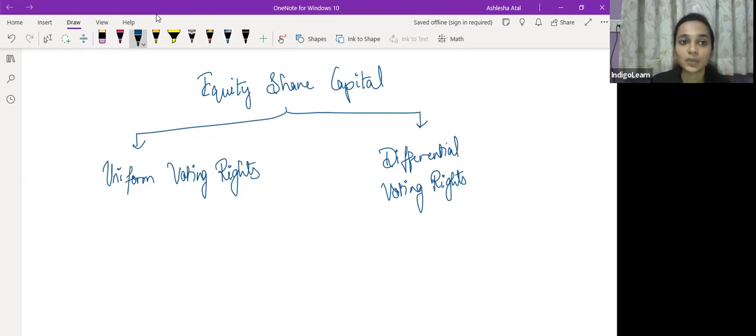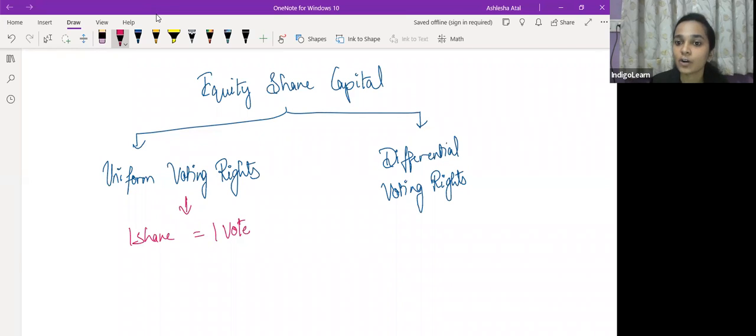Okay, so when we talk of equity shares with uniform voting rights, हम क्या बोल रहे हैं या उसका मतलब क्या है? Normally क्या होता है? If you have one share, you have one vote. If you own one share in a company, you have one vote in that company. So your voting right is in proportion to the share capital or the paid up share capital which you hold in that company. So when we talk of equity shares with uniform voting rights, so unka jo voting right hai, it is proportionate to their holding in the company. It is proportionate to the number of shares which they hold in the company. That is normal voting rights.